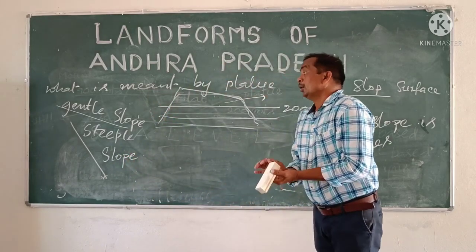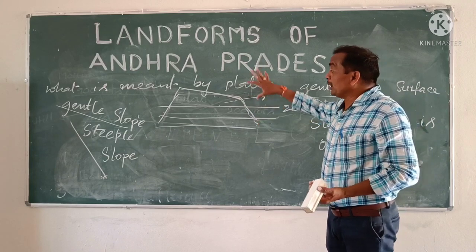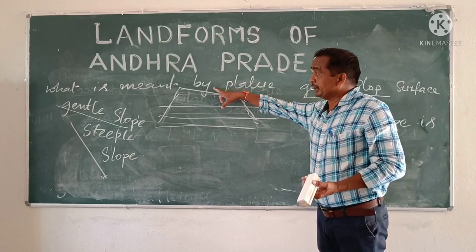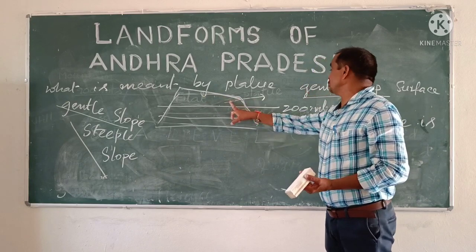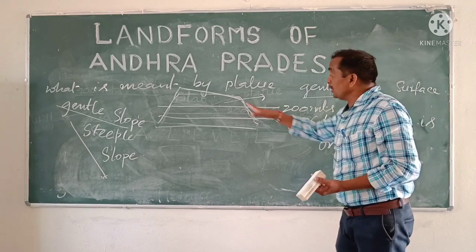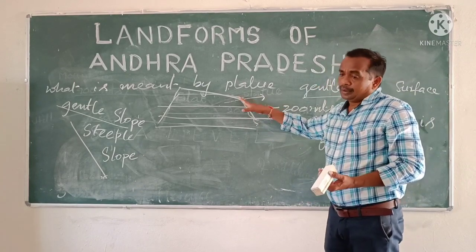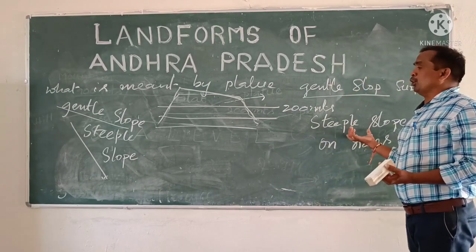Children, about plateaus, we can find two kinds of slope. One is the surface slope. The surface slope of the plateau is called gentle slope. The second one is the edge or side slope. The side slope is called steep slope.